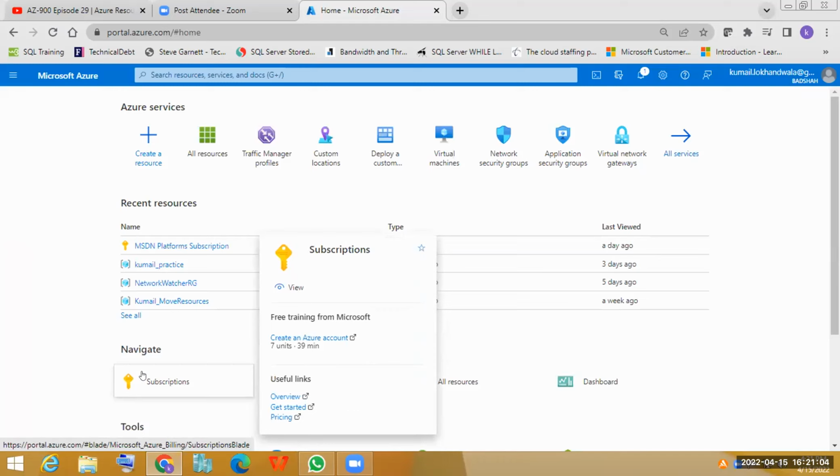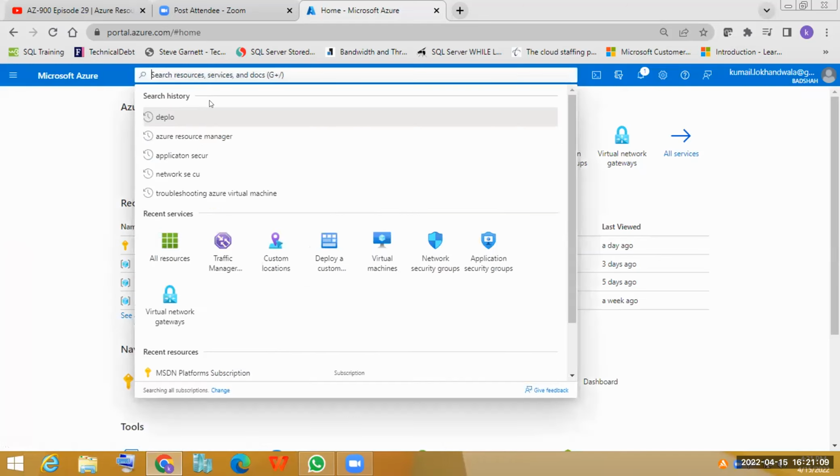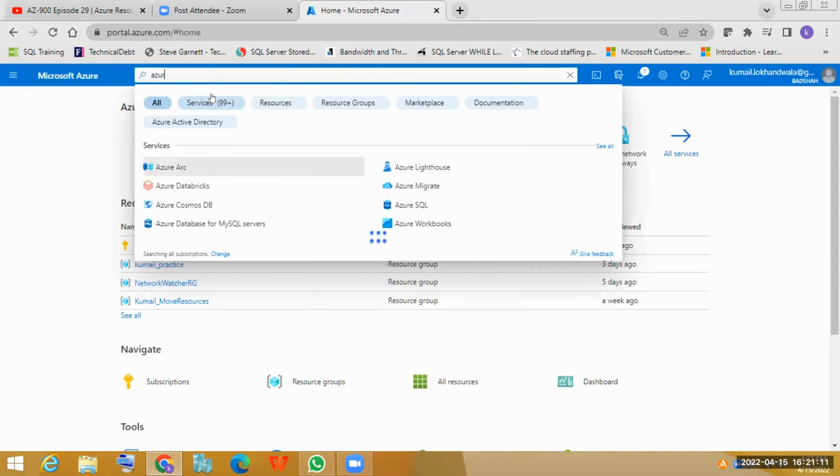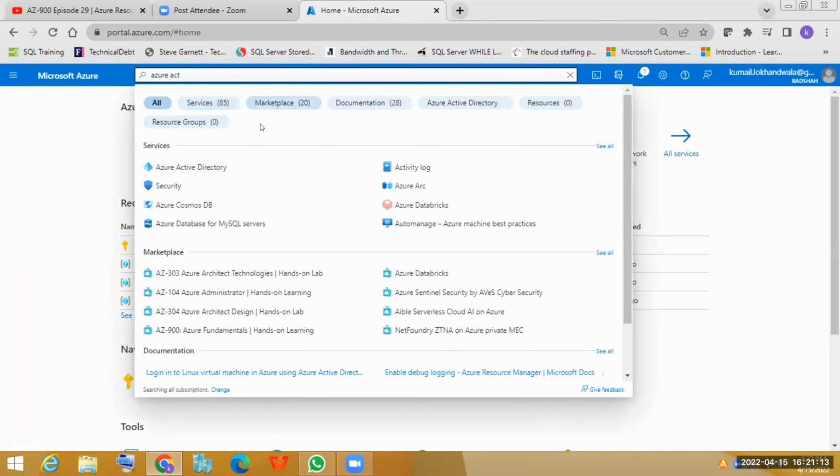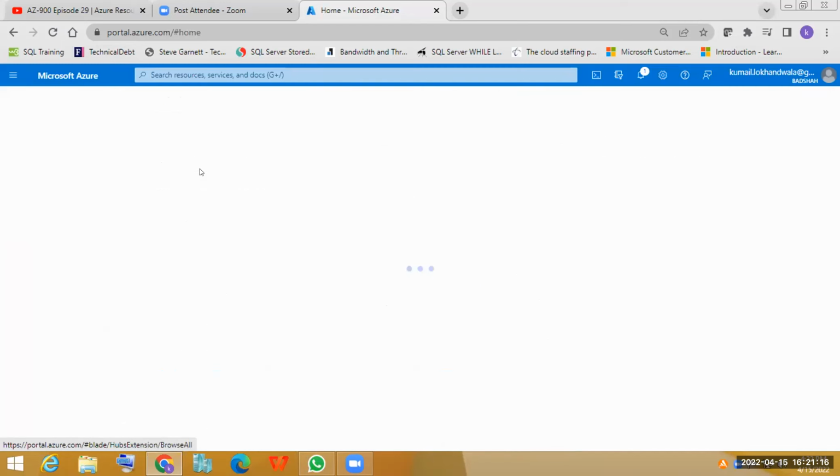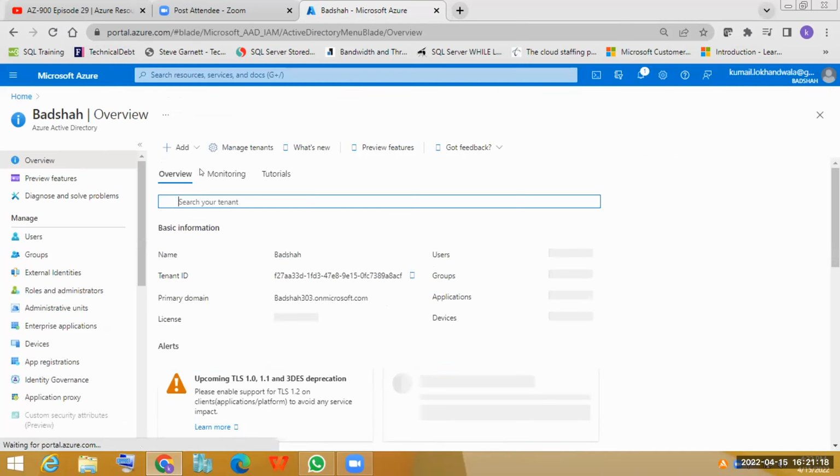Okay. So now, could you please go to your directory and let me explain it to these guys. Hey, don't go to active. Okay, fine. Go to Active Directory. Yes. Click on Manage Tenants.